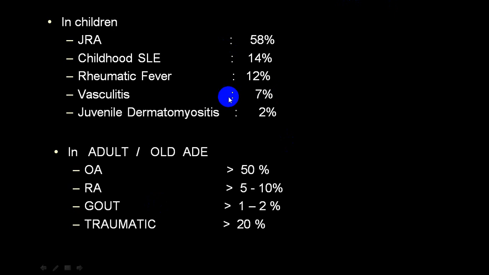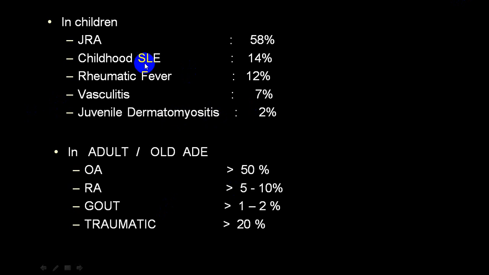Now according to age, in children the most common etiology is juvenile rheumatoid arthritis, accounting for 58%. Second common is SLE, and then comes rheumatic fever. These three account for nearly 80 to 90%. Then rare ones are vasculitis, dermatomyositis.